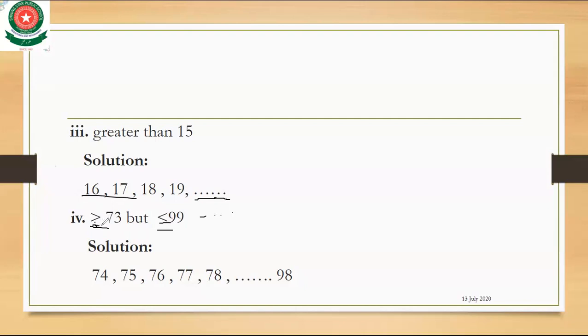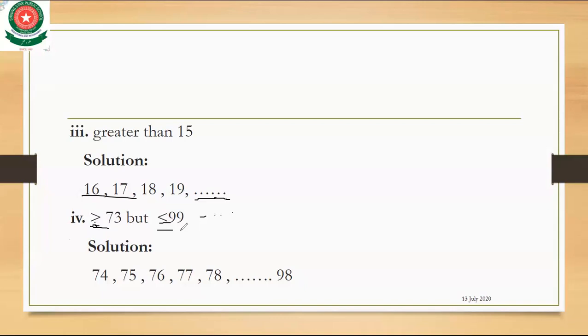The question says greater than 73. The number which is greater than 73 is 74, so we start the number with 74, because the question tells us the number is greater than 73.